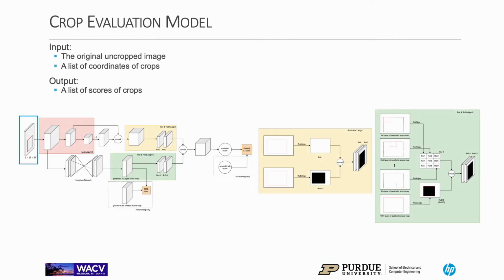This slide shows the architecture of our proposed model. The inputs are simply the original uncropped image and the coordinates of the crop candidates. And outputs are the 10-layer score map of the original uncropped image and the score of the crop on a scale of 1 to 5.